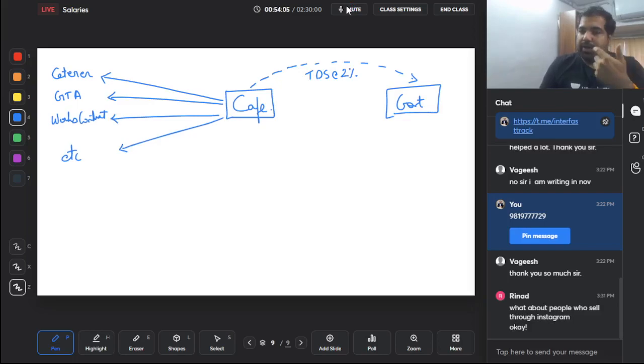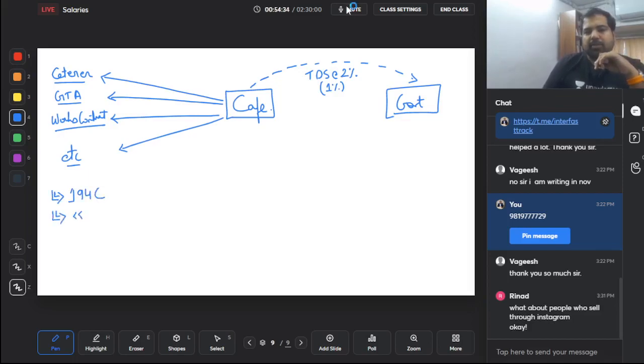Is that low? Yes, very low. In fact, if these contractors are individuals or HUFs, then only 1%. It depends on the person who's receiving, not the person who's paying. So quickly recapping, are you paying a contractor? Yes. Then TDS at the rate of 2%, and if the contractor is an individual or HUF, then TDS at the rate of 1%. But there is a shortcut, guys. First up, the section is 194C, C is contractor.